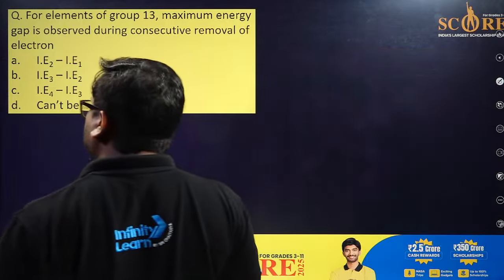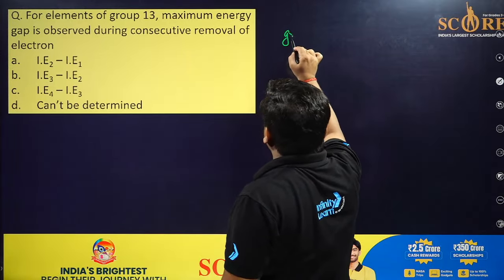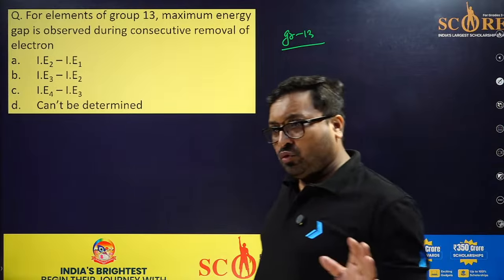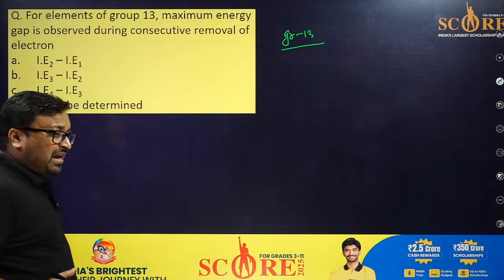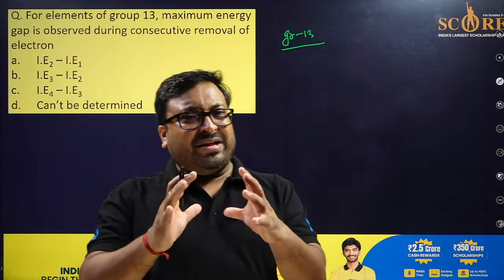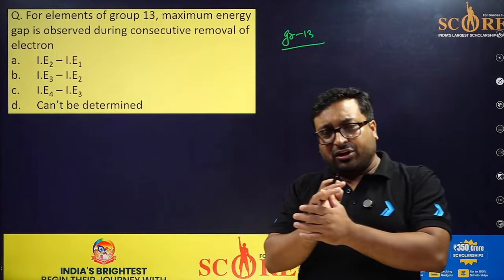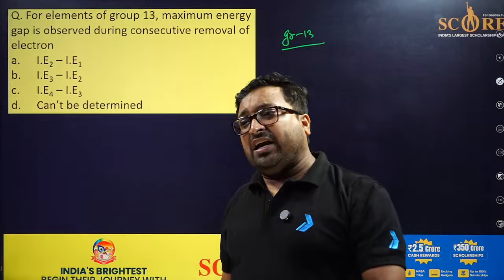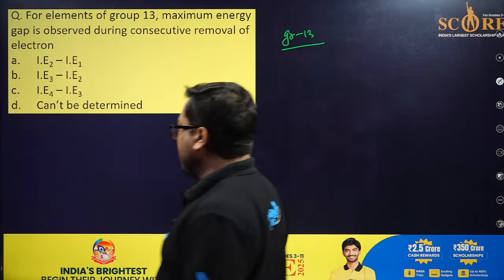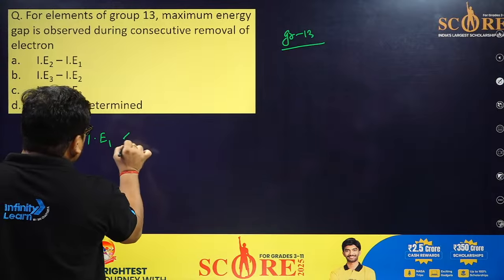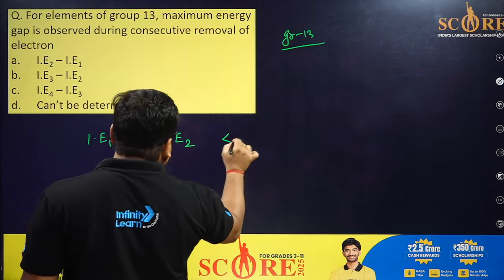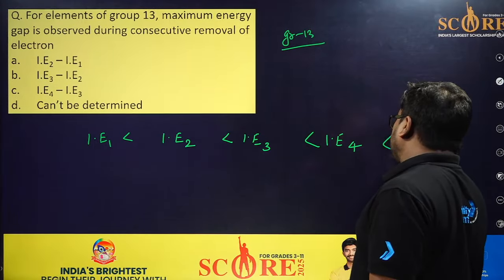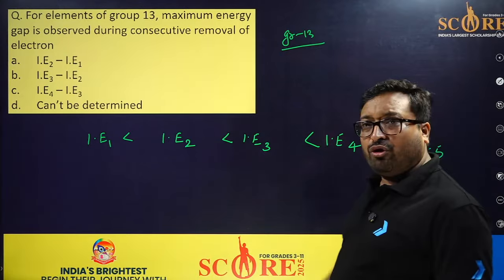See, this is group 13. Okay, listen, ionization energy is always endothermic. Okay, Samrat? And when you will remove one electron, protons remain same, electrons getting reduced and reduced. So nucleus getting more powerful, more powerful, more powerful. To remove the next electron, you should always provide more energy. So IE1 is always smaller than IE2. IE2 is always smaller than IE3. This is always smaller than IE4. This is always smaller than IE5, and so on.